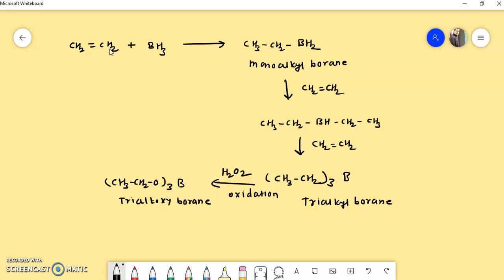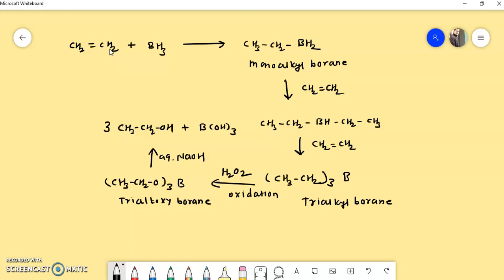And this trialkoxyborane on reaction with aqueous alkali, that is NaOH, finally gives CH3CH2OH. So we get three moles of CH3CH2OH plus boron hydroxide as a side product.